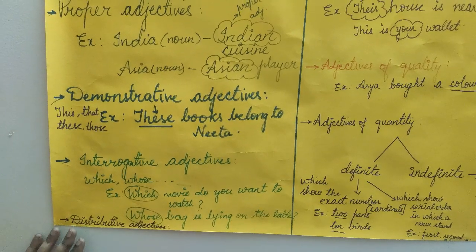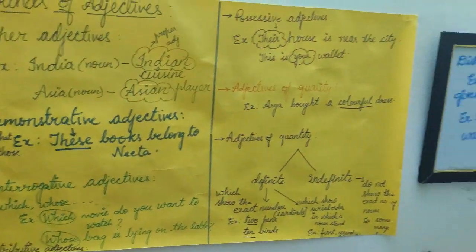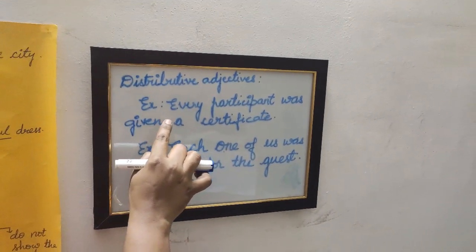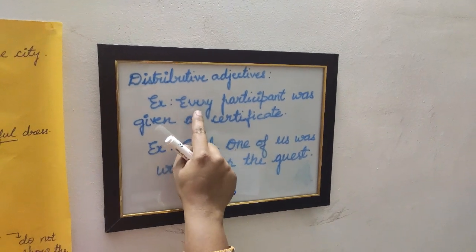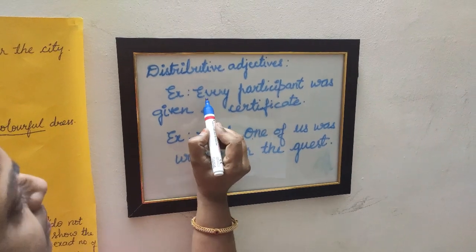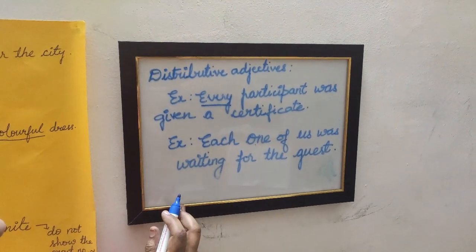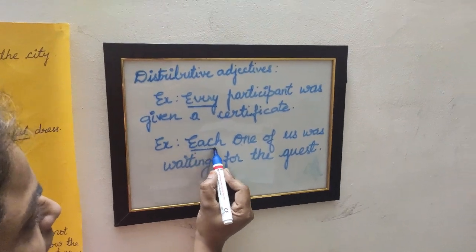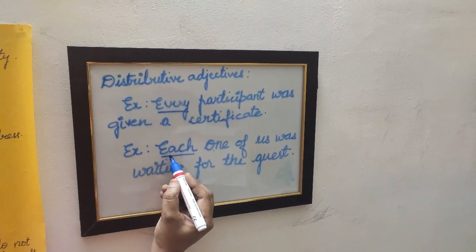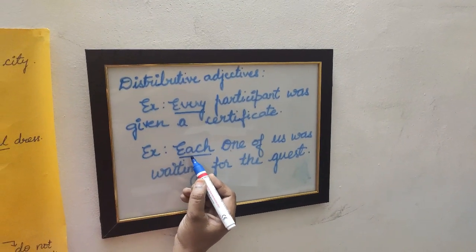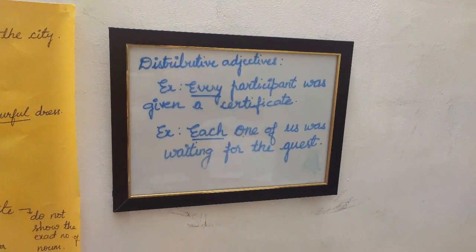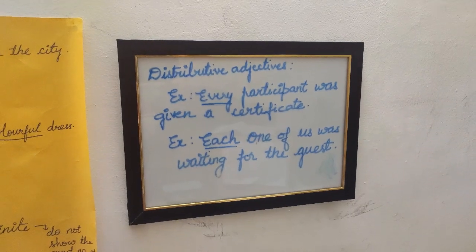And coming to next kind of adjective, distributive adjectives. Distributive adjectives refer to each one of a number. For example, every participant was given a certificate. In this, the distributive adjective is every. And coming to the next example, each one of us was waiting for the guest. In this example, the distributive adjective is each. So the distributive adjectives refer to each one of a number.